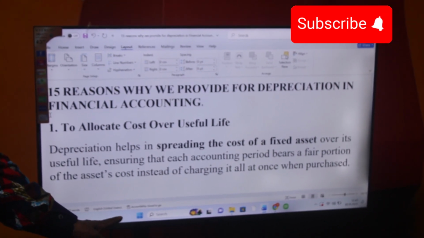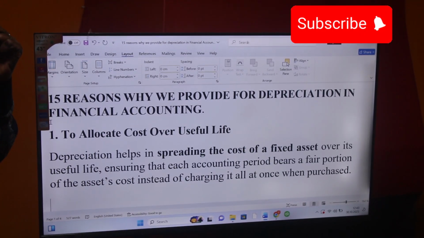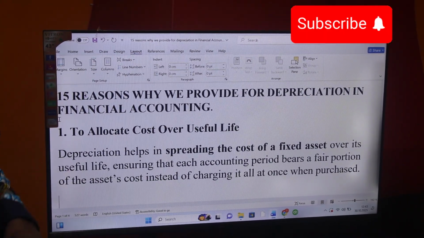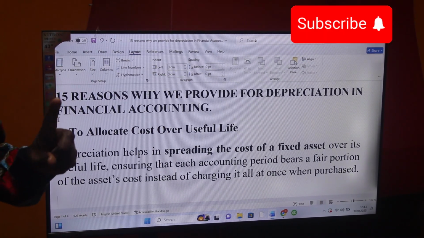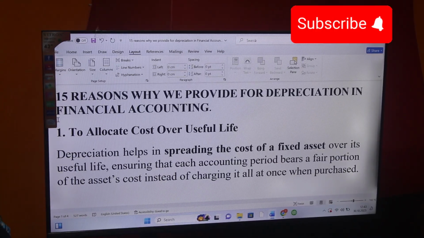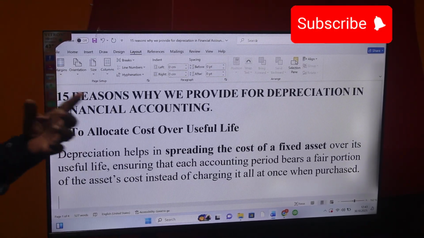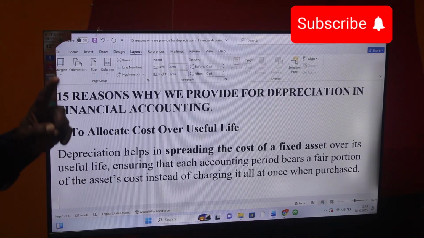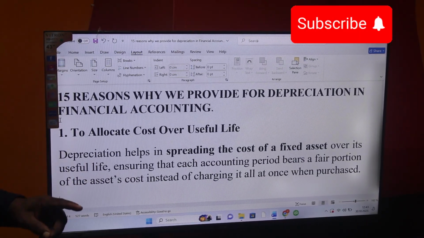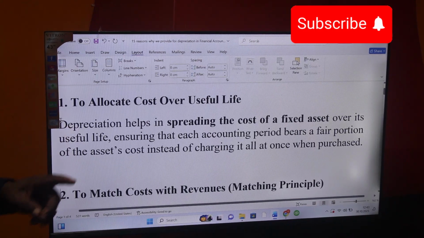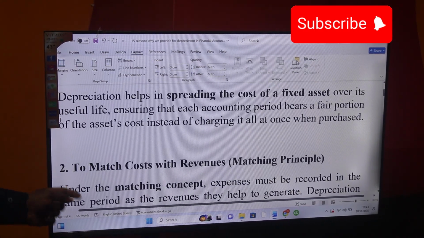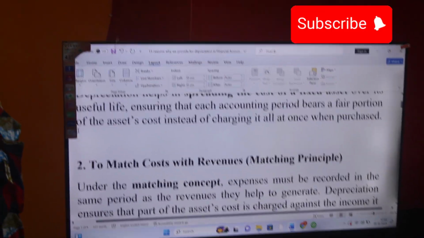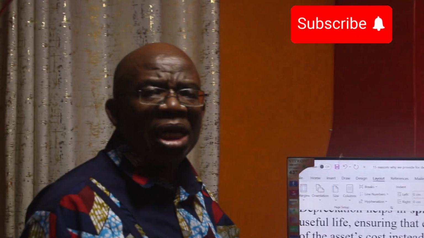I've seen many students, when you tell them to prepare an income statement, assume that because we have spent money buying the asset, they bring the asset in the income statement as an expense. No, it's not an expense until it has been used up. Depreciation helps in spreading the cost of that asset over its useful life, ensuring that each accounting period bears a fair portion of the asset's cost instead of charging it all at once. That ties up to reason number 2, to match cost with revenue in line with the matching principle.